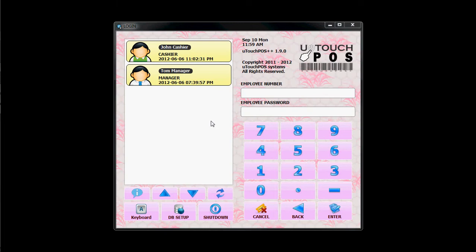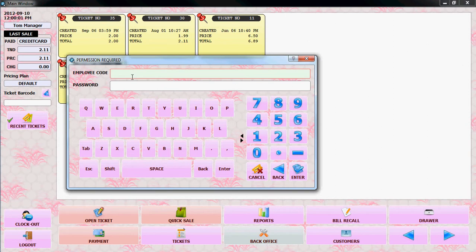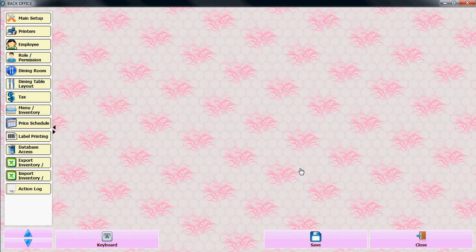Hi everybody, I'll show you how to make an item in uTouchPOS++ software. First you need to log into the uTouchPOS++ software. From the main window you need to go to back office. It will ask you a permission request. If you log into the back office, you can see menu inventory.